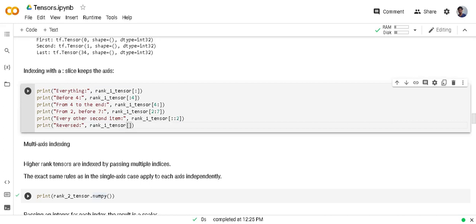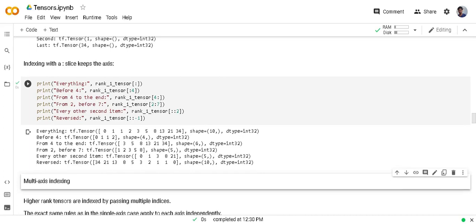To reverse, again I am not giving start and stop, so every element is going to be accessed. But I am giving step as -1. It means access the elements in reverse.